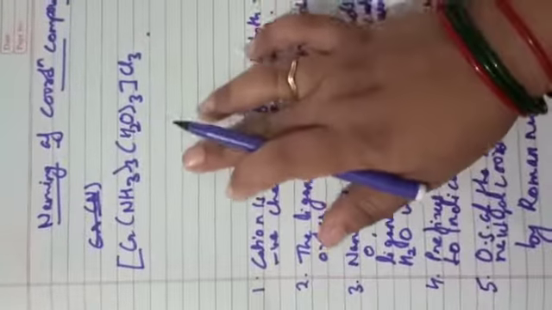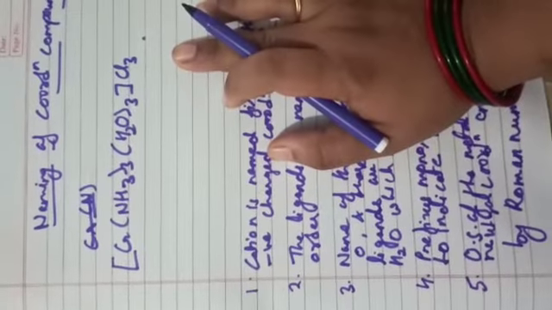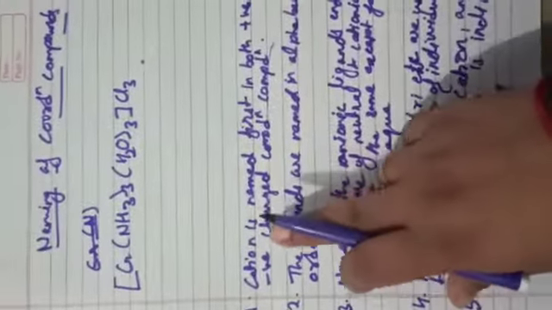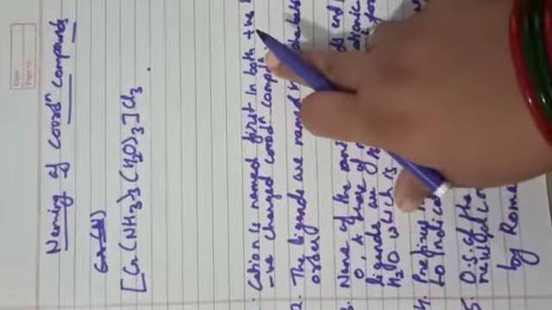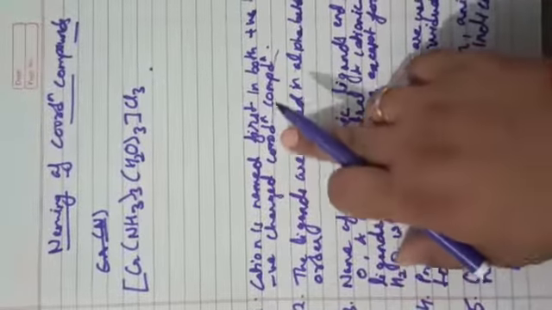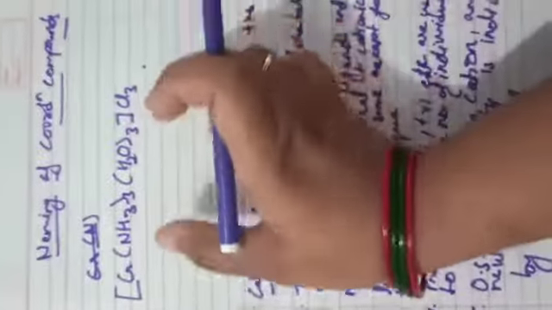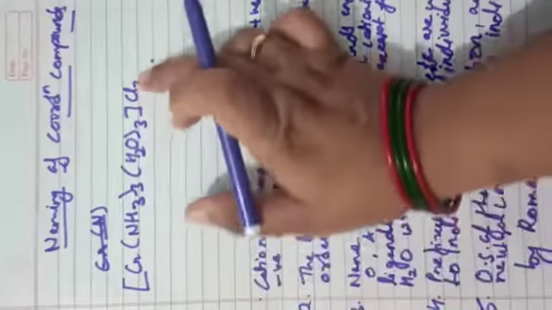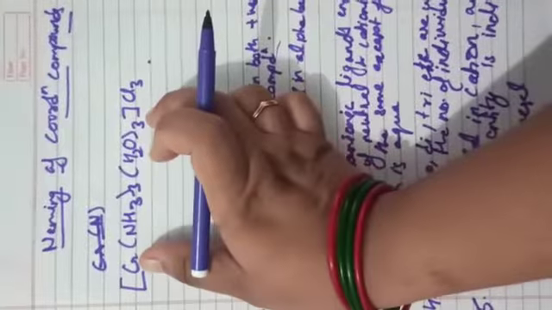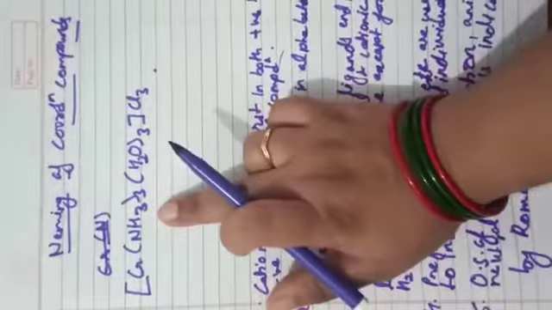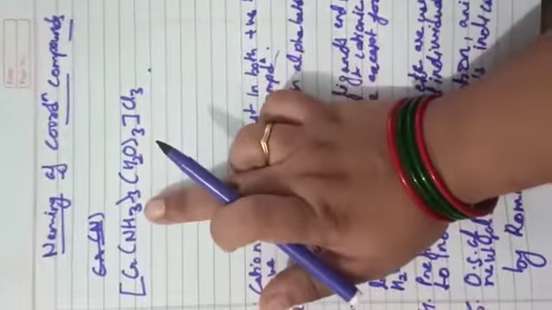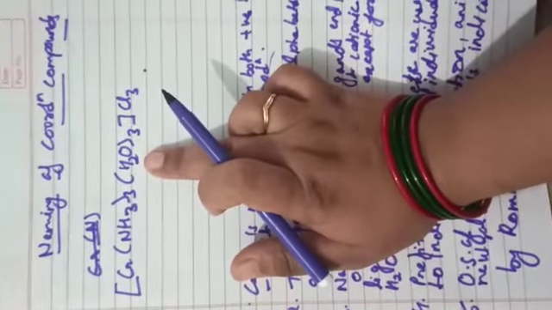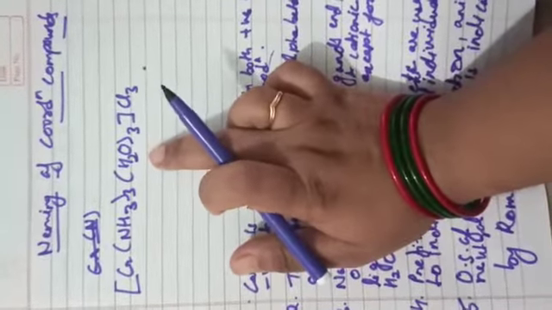So after studying these rules, let's first name this compound. How will we name this? The first rule is saying that the cation is named first, both in positively and negatively charged coordination compounds. Here this part is your cationic part and this one is your anionic part, so we have to name this first. The next rule is saying the ligands are named in alphabetical order. Here there are two ligands, ammine and aqua. This water we call aqua.